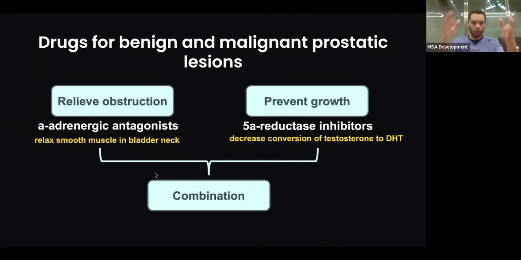There are two types that we already discussed: the selective and non-selective. The non-selective, you have doxazosin and terazosin, and they act on alpha-1 blockers all over the body. They have systemic side effects, including mainly, you need to remember, orthostatic hypotension. Then you have alfuzosin, tamsulosin, and silodosin. Those are more selective. They are alpha-1A, and they are found in your prostatic urethra.